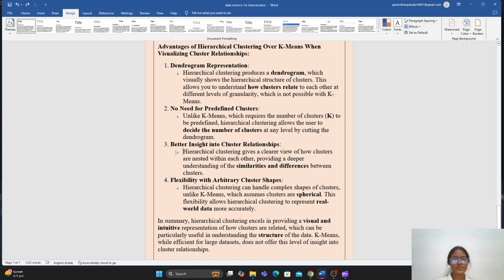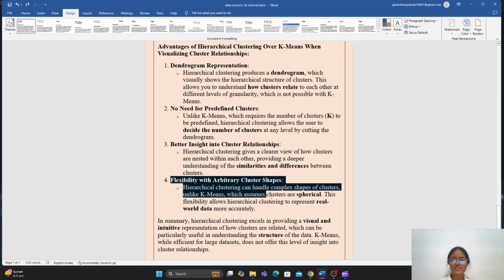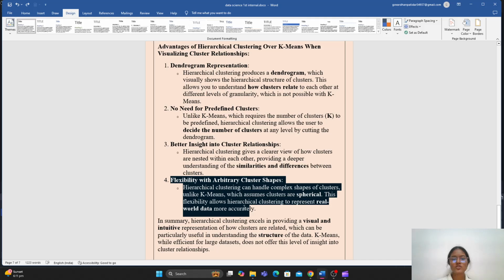Next advantage is better insight into cluster relationships. Hierarchical clustering gives a clearer view of how clusters are nested within each other, providing a deeper understanding of similarities and differences between clusters. Next is flexibility with arbitrary cluster shapes. Hierarchical clustering can handle complex shapes of clusters, unlike k-means which assumes clusters are spherical. This flexibility allows hierarchical clustering to represent real world data accurately.